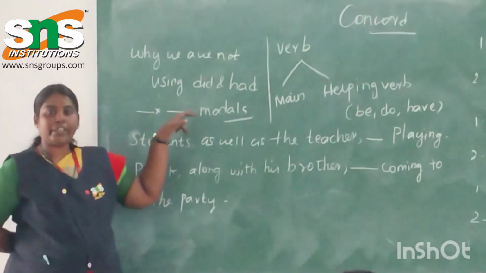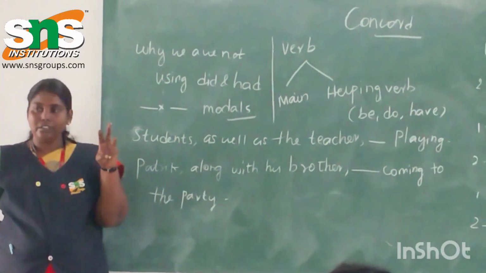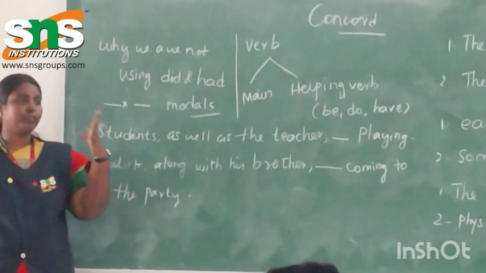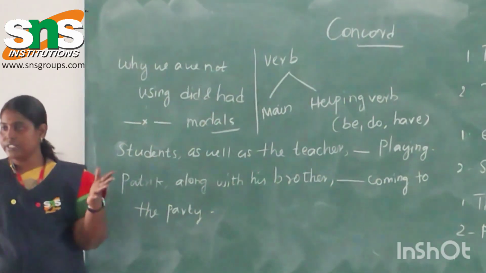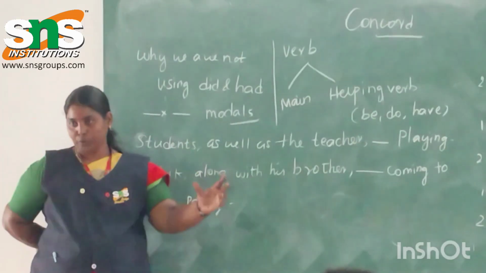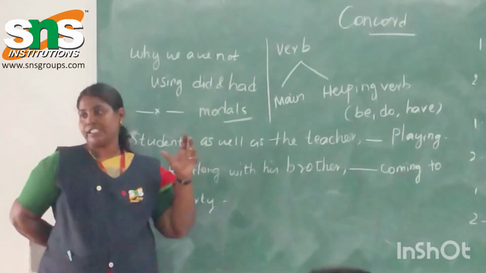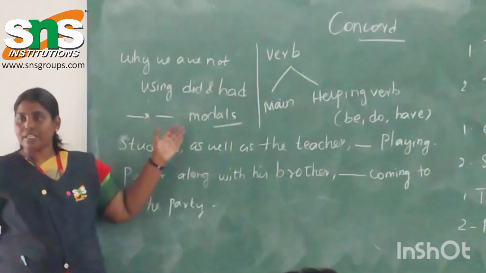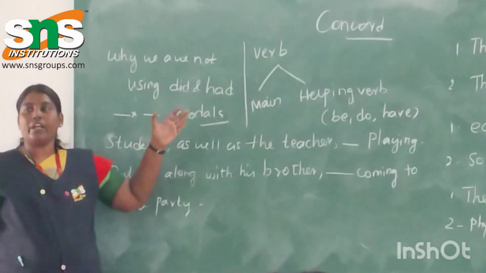What are the modal verbs we can use? Can, could, may, might. We can use can and could with all kinds of singular and plural subjects. I can, she can, he can, he could. So there is no distinction. When you don't have a distinction in the verb structure, there is no need to use it. Here the condition is that a subject must go with the verb by its form, so it's totally against our rule. That's why we are not using the past tense with subject and verb agreement. Now you got a clear answer, right? So this is how you can connect a topic.